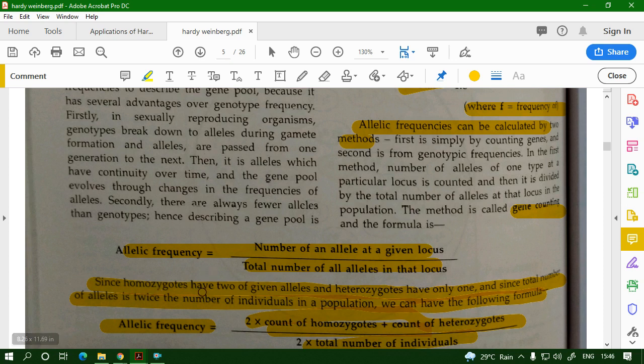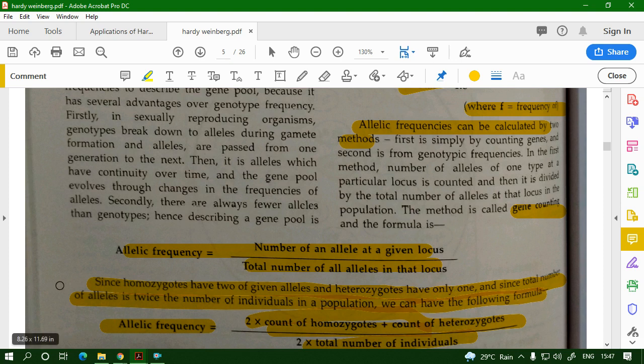Since homozygotes have 2 of the given alleles, so a homozygote with capital A has 2 of the given alleles, and heterozygotes have only 1 of the allele, only one A, the other one is small a.